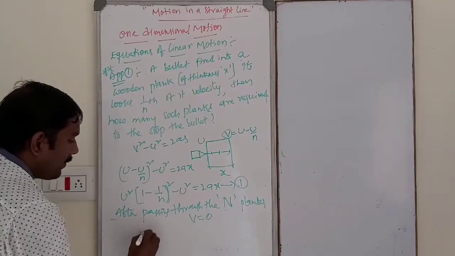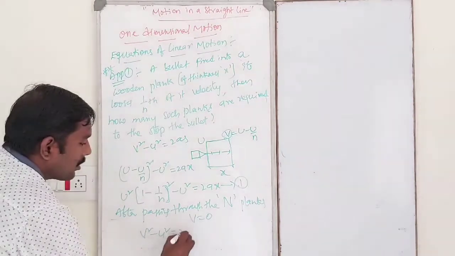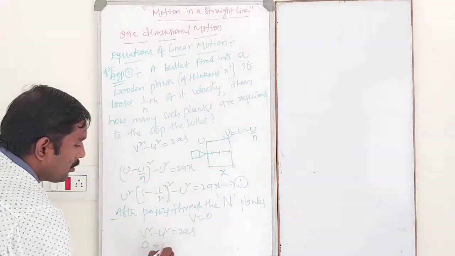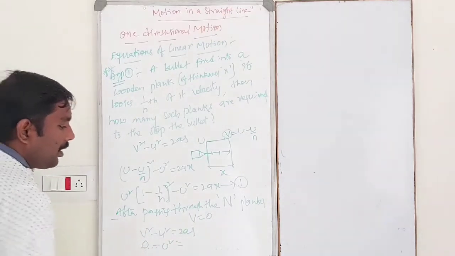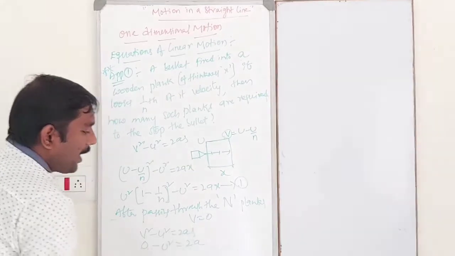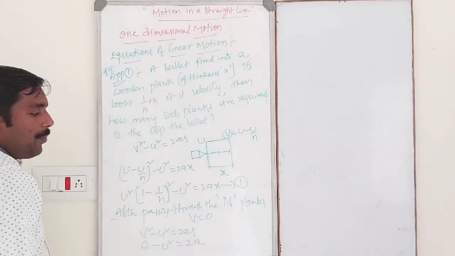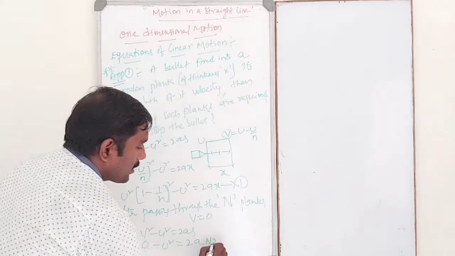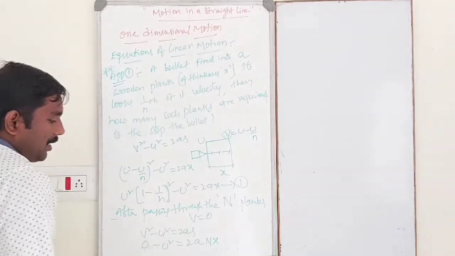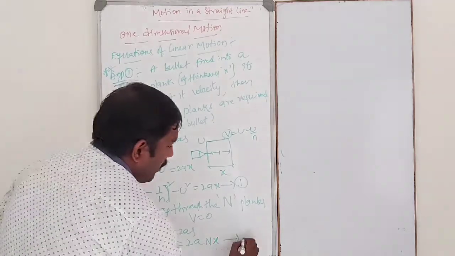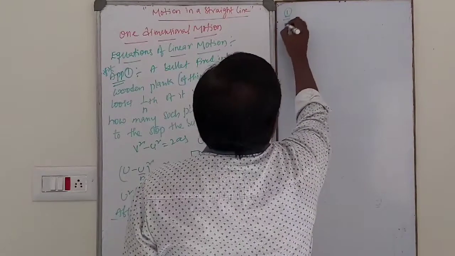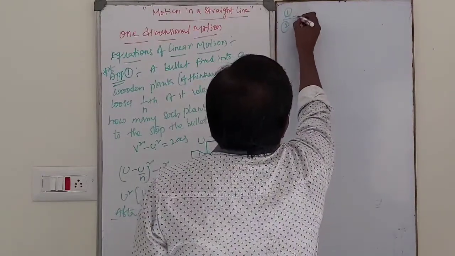Then again v square minus u square is equal to 2as. v square 0, u square is the initial velocity, 2a with acceleration, s: how many planks? n planks, each of thickness x. So this is equation number 2. So dividing equation 1 by 2.